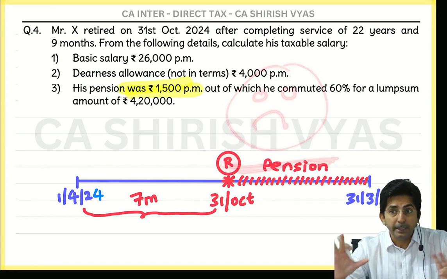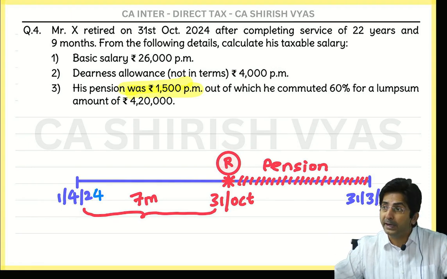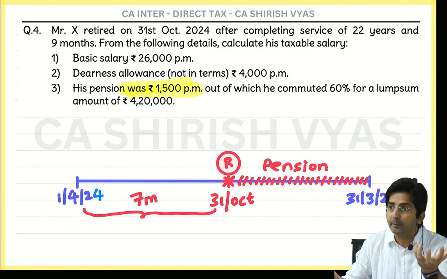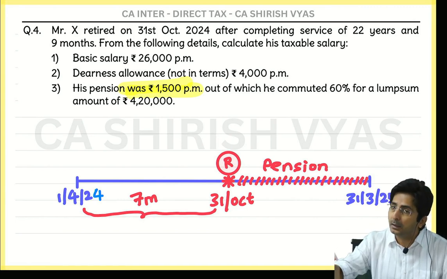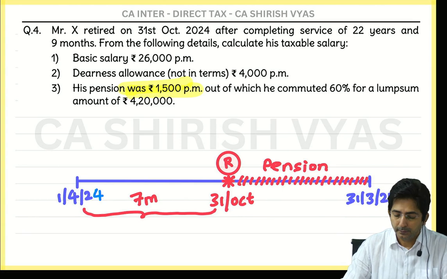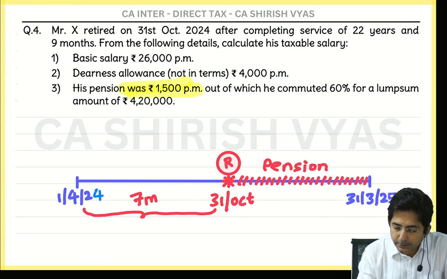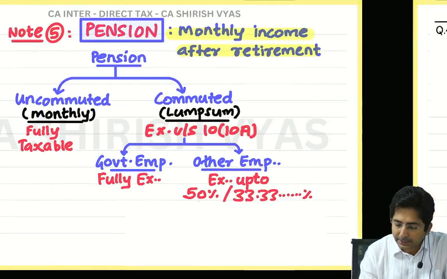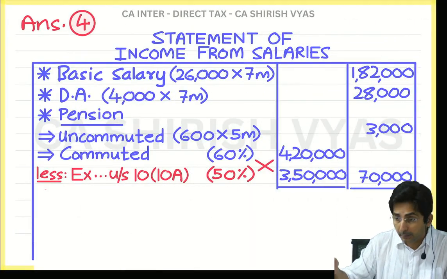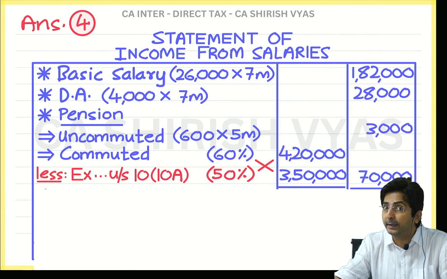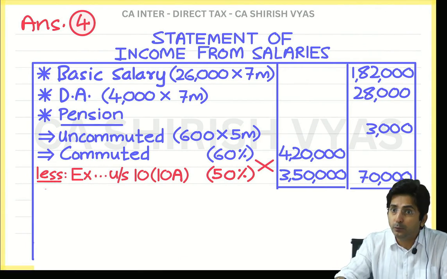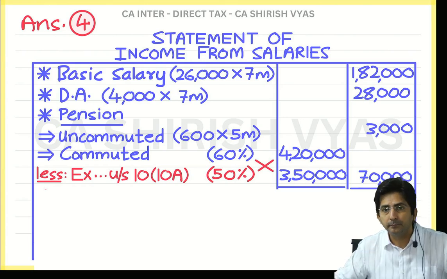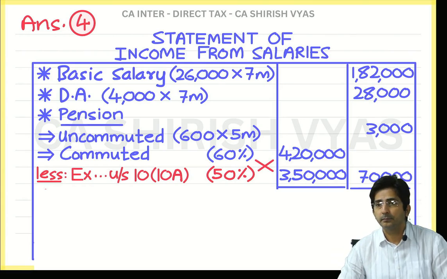But actually the main logic I told you, na, is that those who get gratuity are already having a big lump sum amount. So they should not take pension in lump sum. Up to 33% is okay. But tell me, in my question, should I have taken 33 or 50? 50. So I have solved correctly as per 50%. But in some questions later, you will find there is gratuity. Then you will take 33%. But the method is always cross multiply.